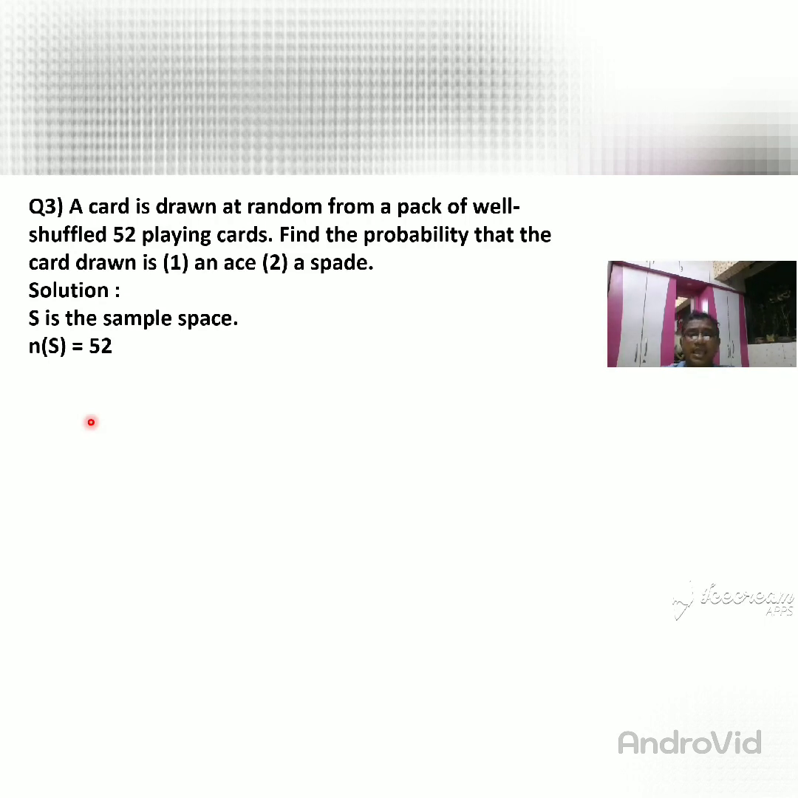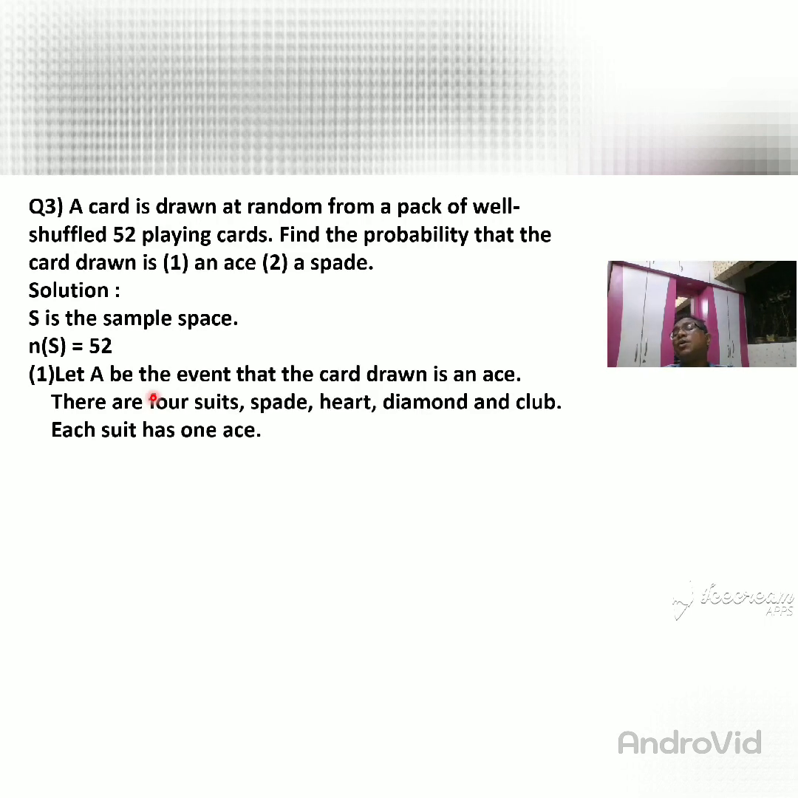So each and every suit has an ace. So how many aces are there? 4. Then let A be the event that the card drawn is an ace. There are 4 suits, and each suit has an ace.